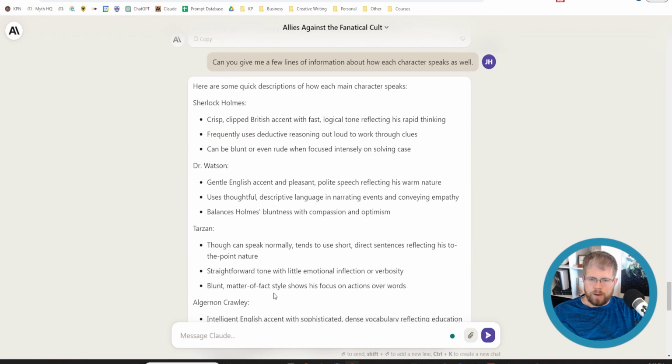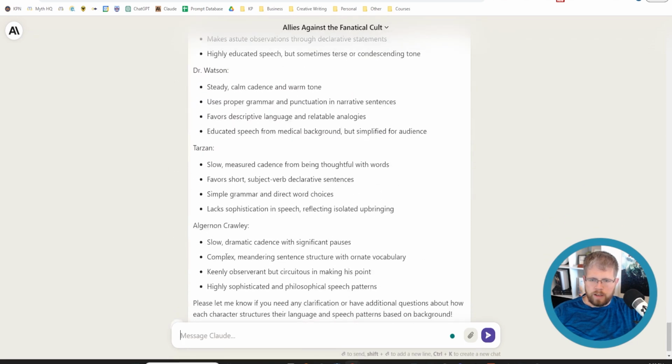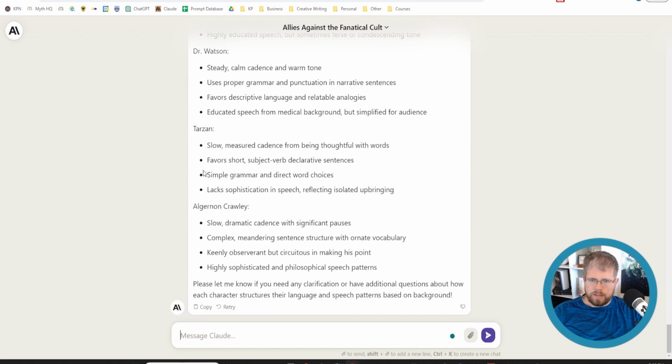Whereas a lot of these up here are talking more about the emotions that they give off, which is not necessarily what you want, because human beings have emotions that go all over the place, right? They're not always going to be the same. So I don't really want to talk about what their emotions are in their character profile, because then they're always going to have that emotion no matter where they show up. There are a few things that I will pull from this initial version, but ultimately I like these better, where it says things like simple grammar and direct word choices.